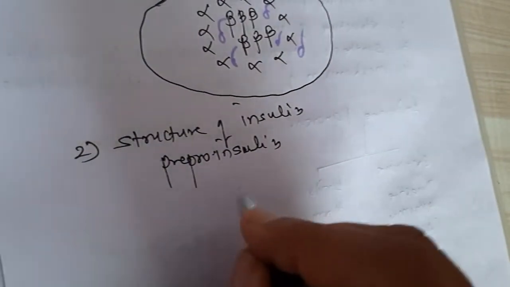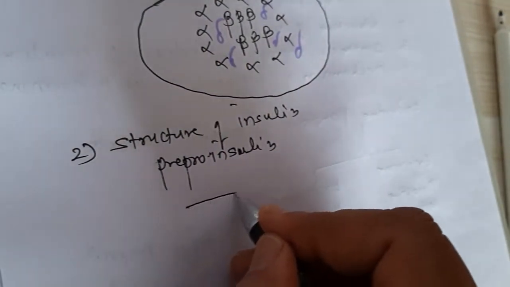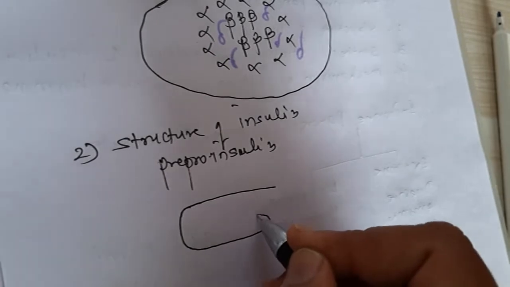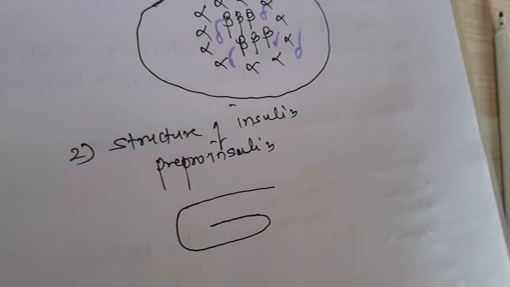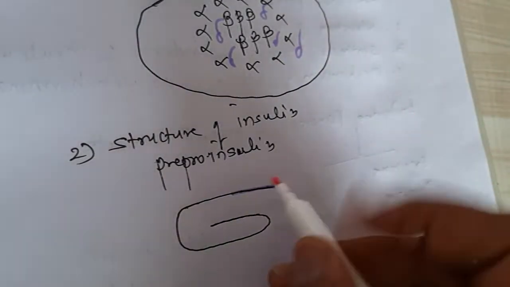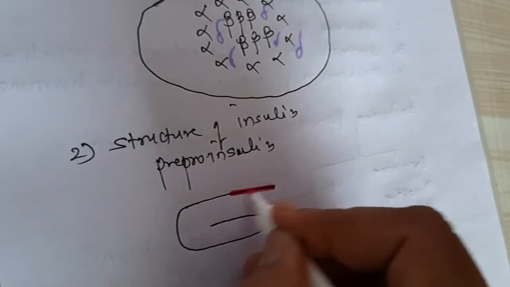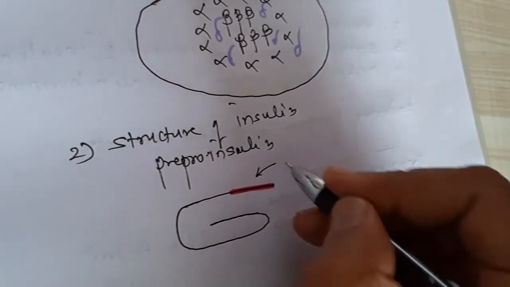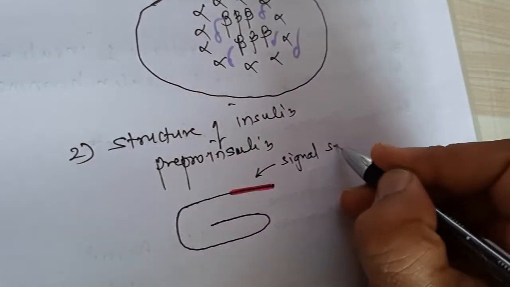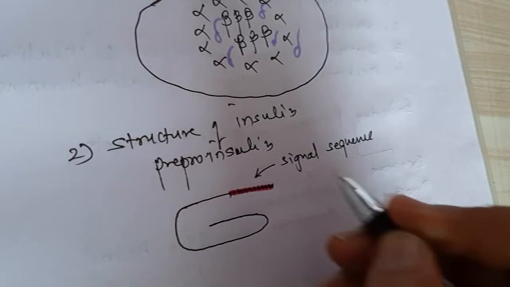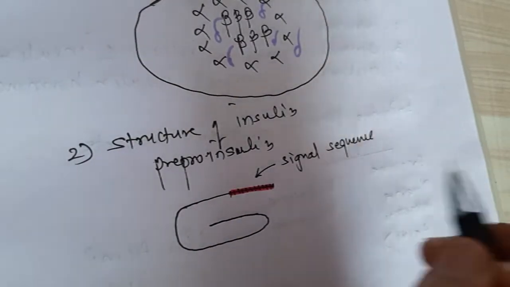Now pre-pro insulin consists of a first sequence of amino acids, which is called the signal sequence.